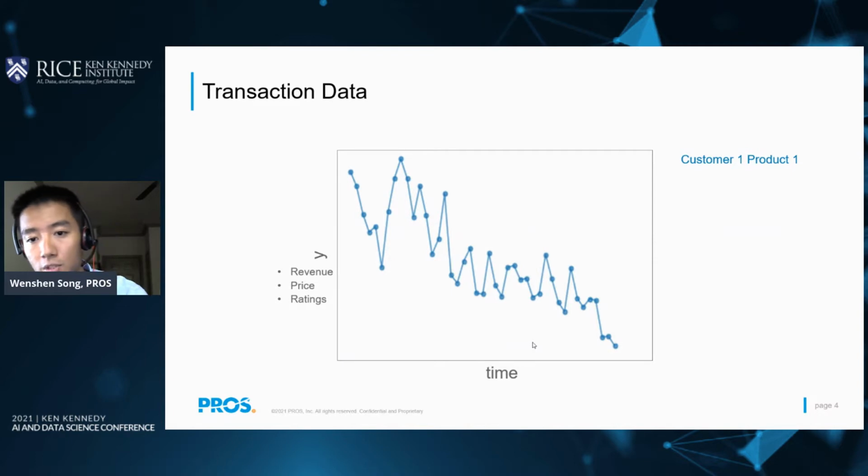In business scenarios such as B2B or e-commerce, there are plenty of transactions that can generate a large volume of transaction data. For a given combination of customer and product, all the involved transaction records should form a time series, with x-axis as the time and y-axis as the target values, such as price, revenue, or ratings, depending on different business scenarios. And we want to forecast the time series.